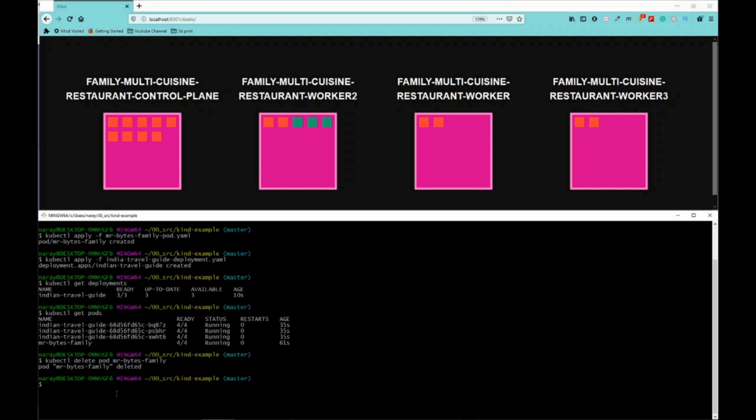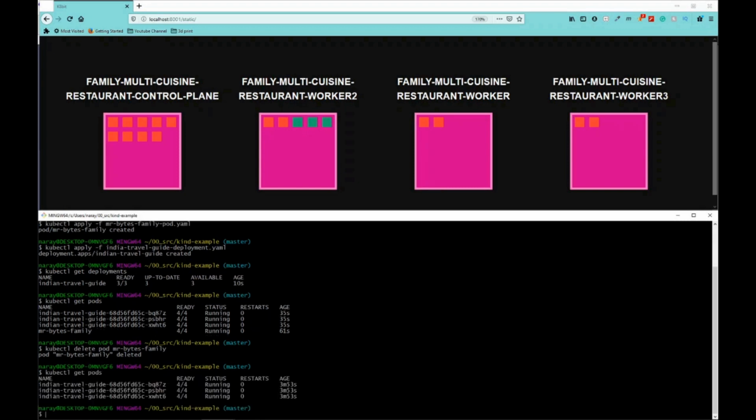As you see, the pod is getting deleted and it also got removed from our visual representation. And there is no way it's going to come back, because if you do kubectl get pods again, we don't see that pod anymore. If we need to bring it back, we need to do kubectl apply -f and create the pod again, right? But the advantage here, let's delete a pod that's created by the deployment.